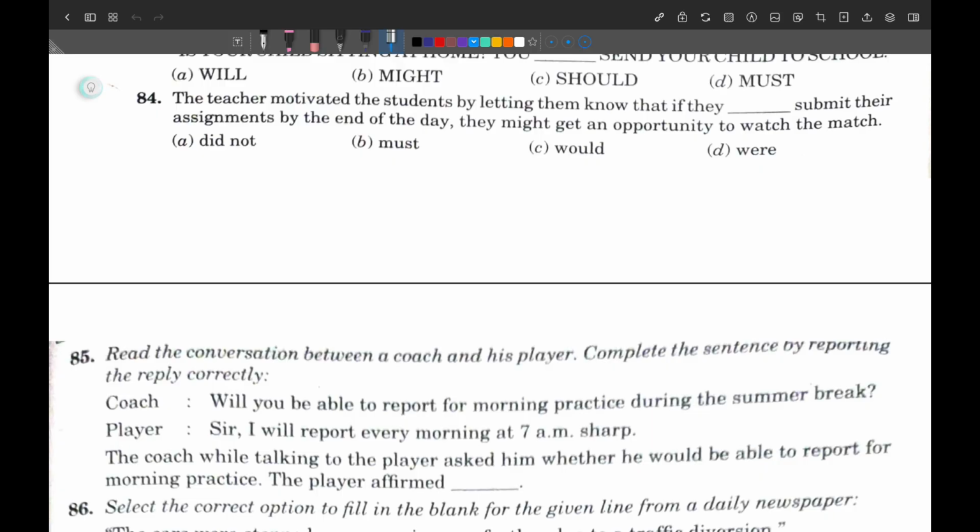So here, must, would, were can be promising, but it can't be, and did not can also be good. Now try to see the meaning. If they were submit, so according to this it is not correct. If they were submit the assignment, it is not fulfilling the meaning, so it can't be correct. Now fill in did not, so it will be: if they did not submit their assignments by the end of the day. Now you can get the answer.